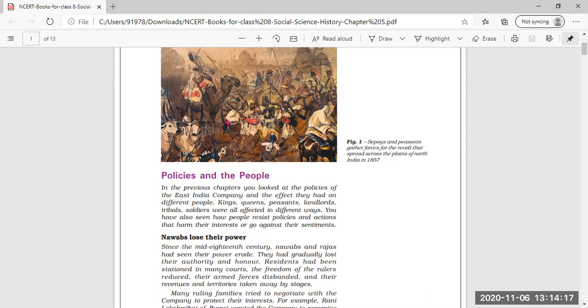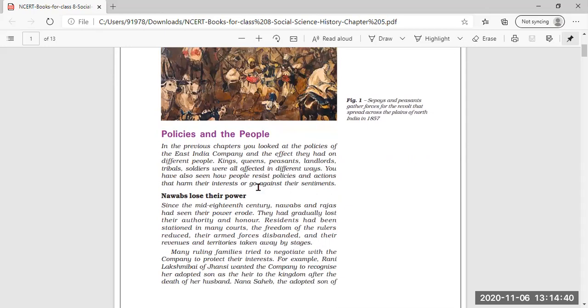This picture shows the sepoys, the soldiers, and the peasants, meaning farmers, who gathered their forces for the revolt across the plains of North India in 1857 against the Britishers.